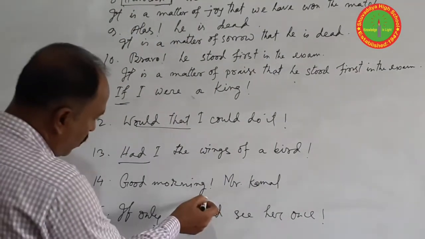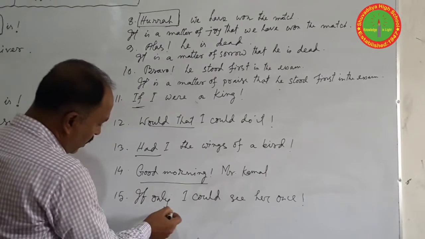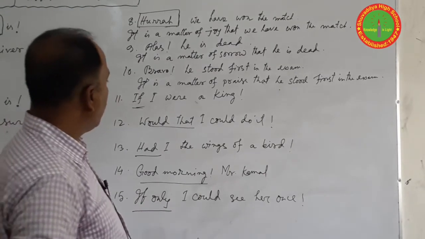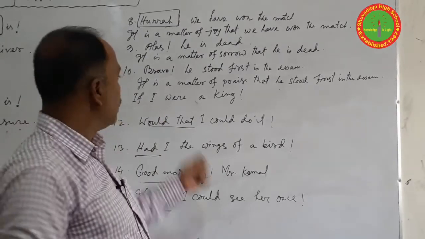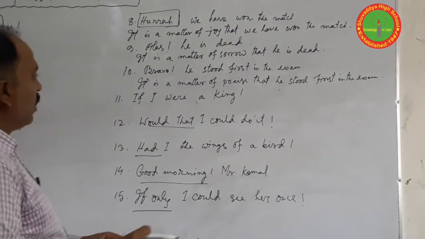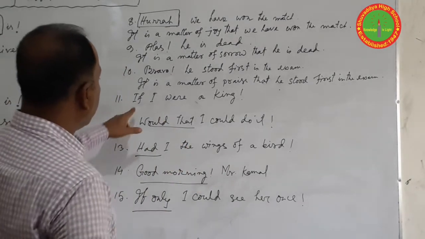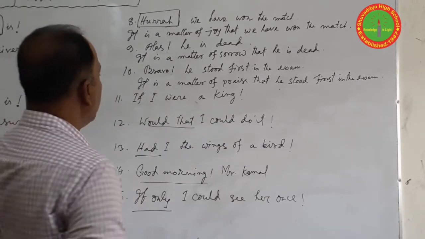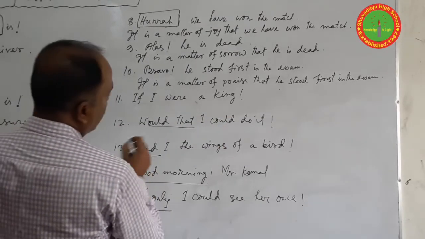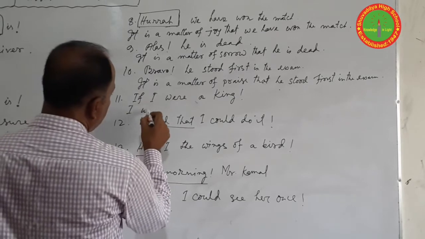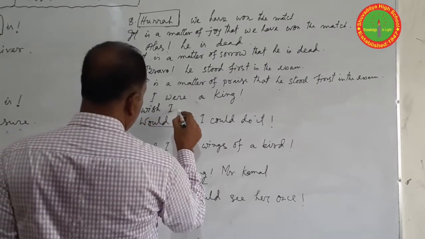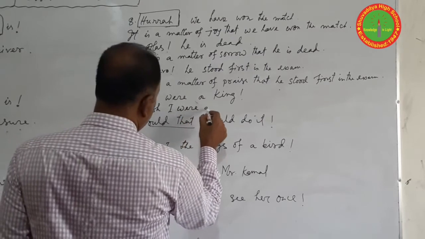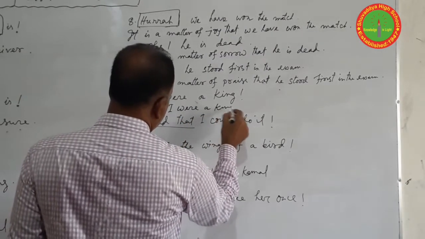So if we have these kinds of sentences in our exam, we should write the answer in this way. If I were a king, you have to write I wish I were a king.